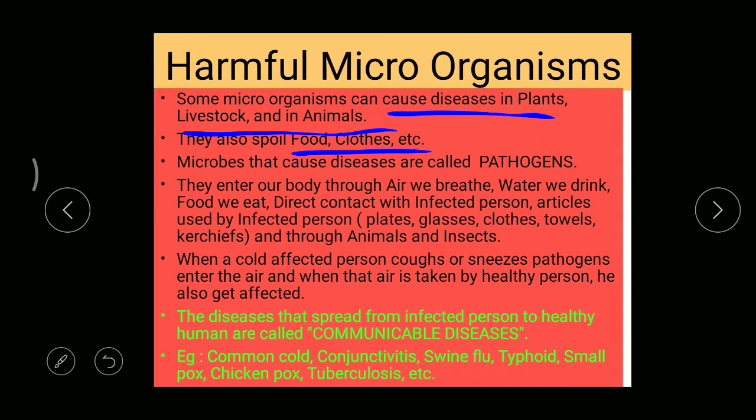Have you seen, now and then, that when you are eating the food of yesterday, your mother warns you not to eat that food because it is giving a bad smell? Okay, so what is that? That food is said to be spoiled food, right? And how is the food spoiled? Because of microorganisms, and we should not eat that kind of spoiled food. It is very, very dangerous, and that condition can be called food poisoning, right? And even clothes and paper are also spoiled by these microorganisms.